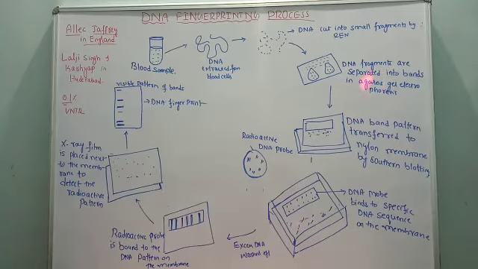After the completion of the gel electrophoresis step, the next step follows. It is treated with alkali. Why is it treated with alkali? Let me tell you.